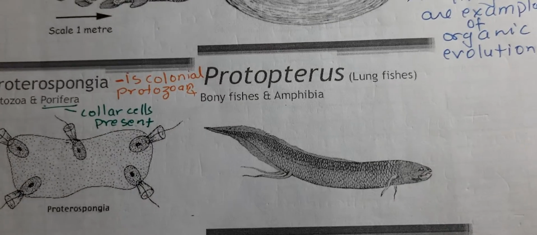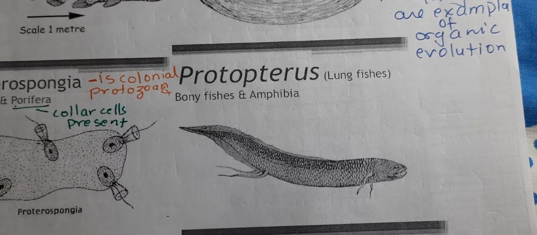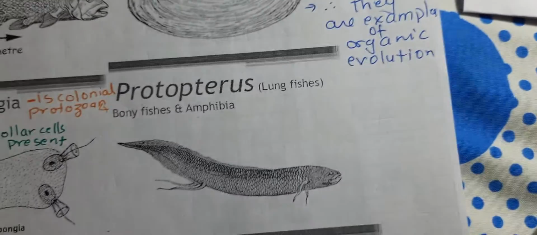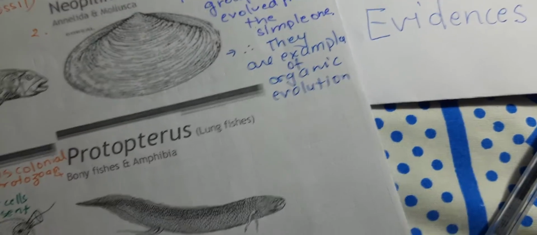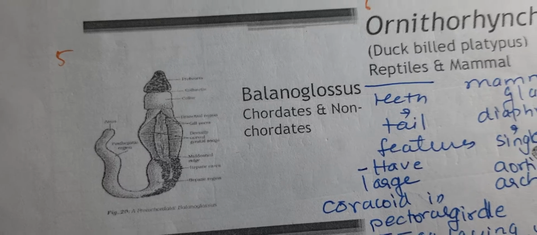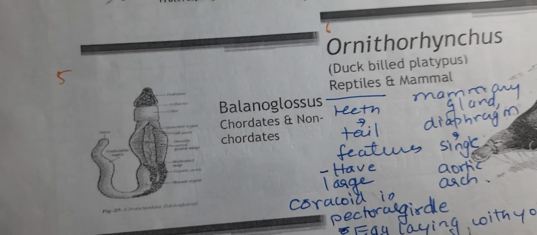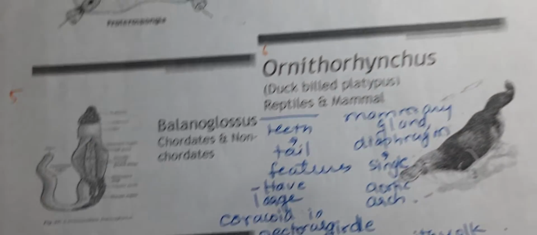Then we have Protopterus, between bony fish and amphibia. This is one of the lungfish, and this is a connecting link between bony fish and amphibia. Then Balanoglossus, which is a connecting link between chordate and non-chordate.